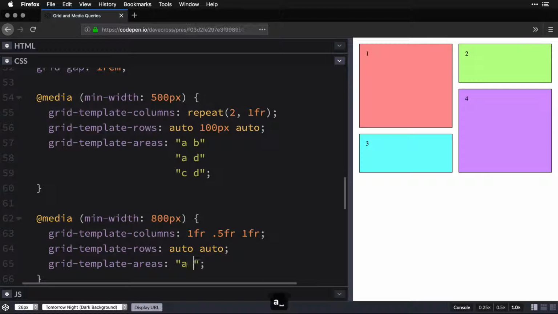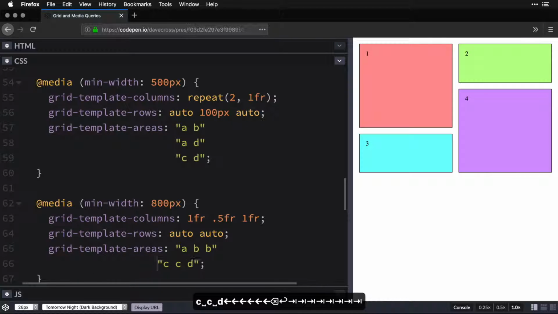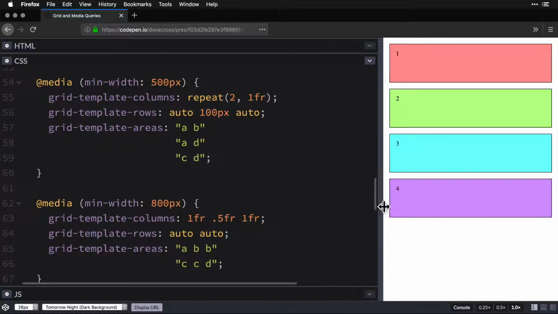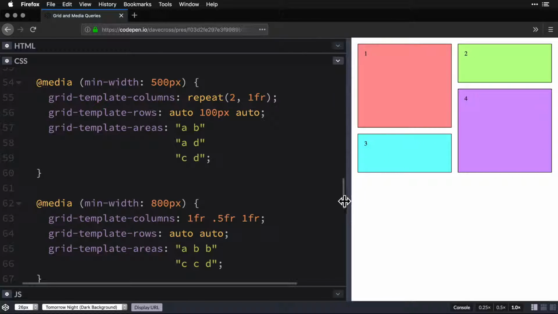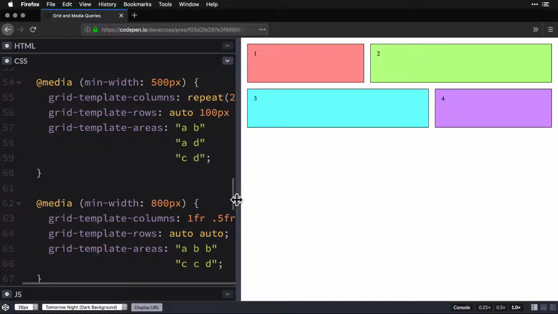So we have A, B, B, and C, C, D. Okay. Jumps around. We could actually make that nice and clean in the code, just like this. And so now we have our mobile, and then we have a tablet size, and if we open this up more, it jumps around.